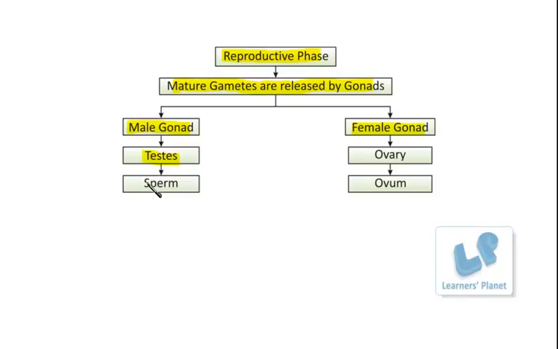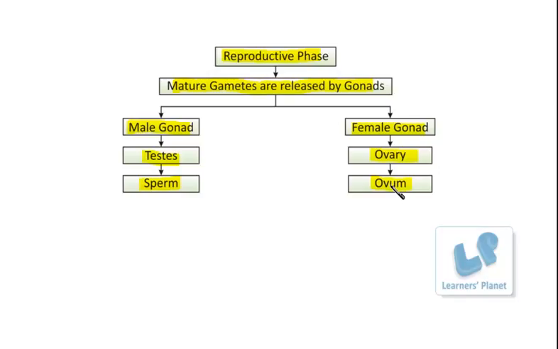So testes are meant for the production of sperms, and these sperms are produced under the influence of the hormone testosterone. I hope you remember this term. Whereas in females, the gonad is known as the ovary, and the ovaries are meant for the production of the ovum, right?